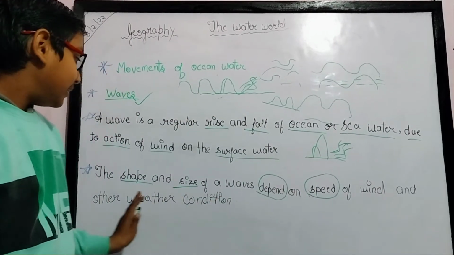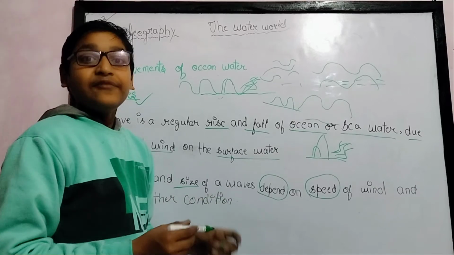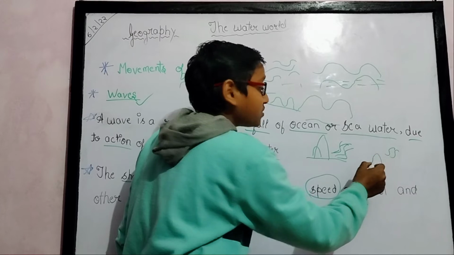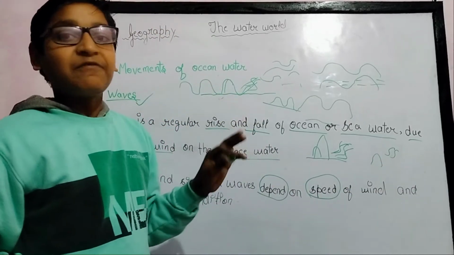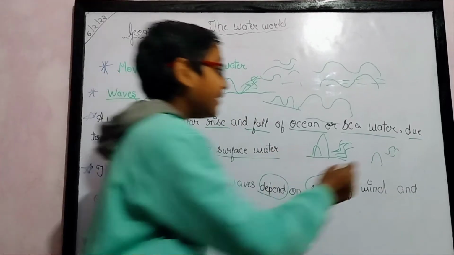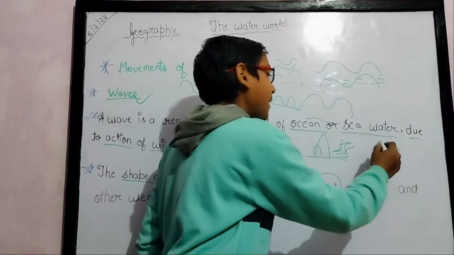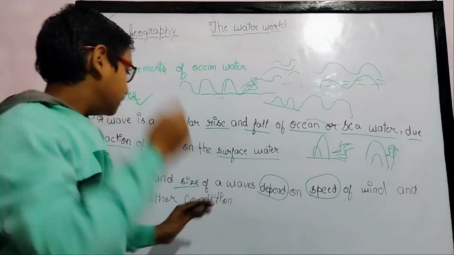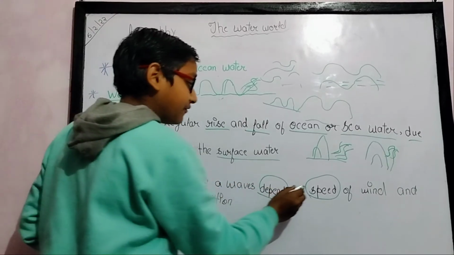If the wind is slow, the shape will be small and not perfectly formed, but if the wind is very high, the wave will rise very high. So the shape and size depend on the speed of the wind